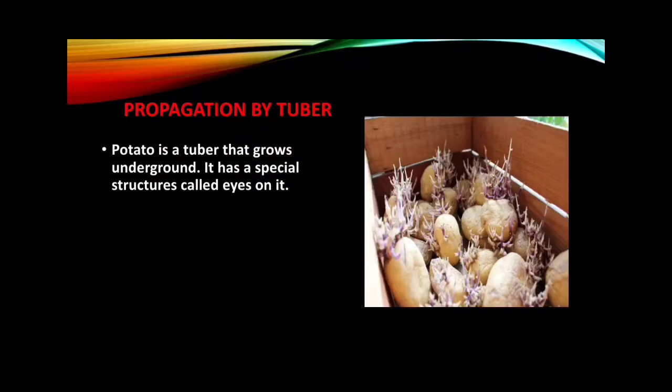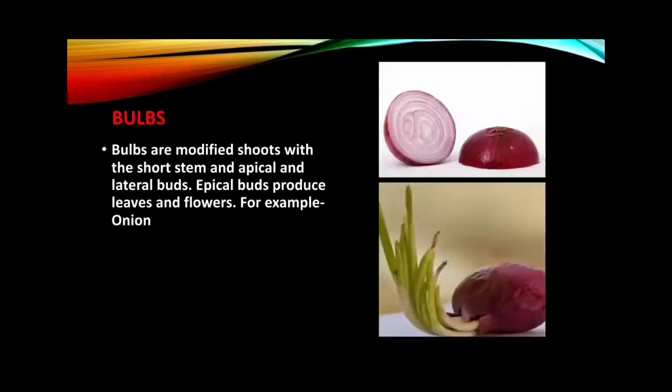Propagation by tuber. Potato is a tuber that develops eyes and buds that give rise to a new plant. Bulbs. Bulbs are modified shoots with a short stem and apical and lateral buds. Apical buds produce leaves and flowers. Example, onion and garlic.